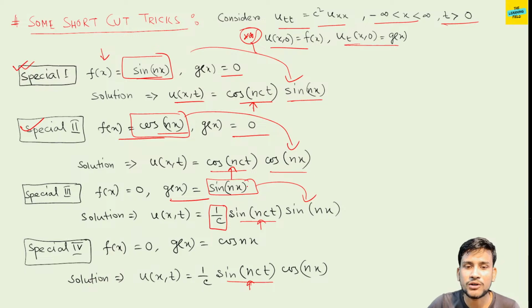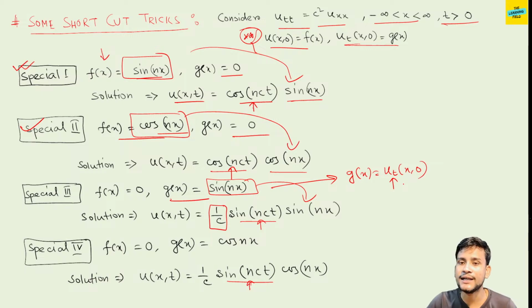What is the reason behind that? We all know that g(x) is equal to u_t(x,0), so there is already one partial derivative. If we take the partial derivative with respect to t, then this c and that c cancel out. This is the reason behind this.